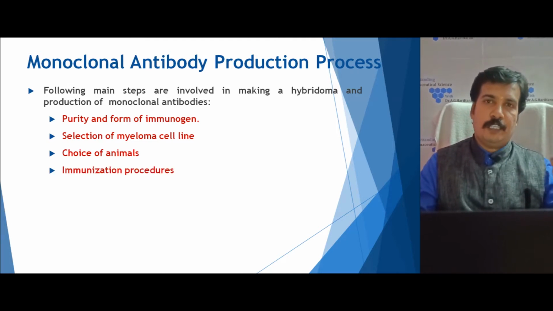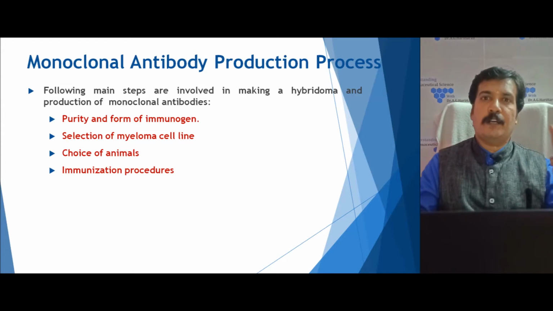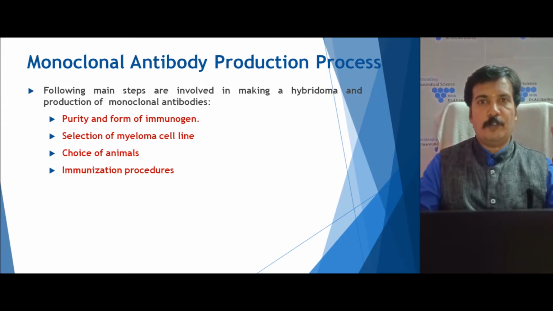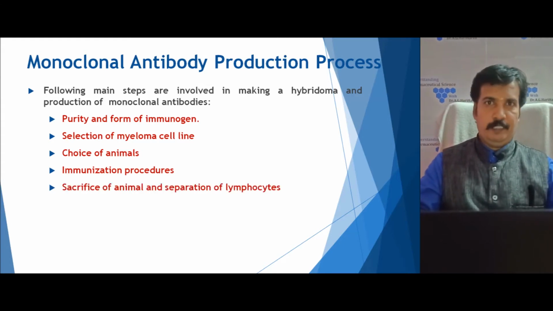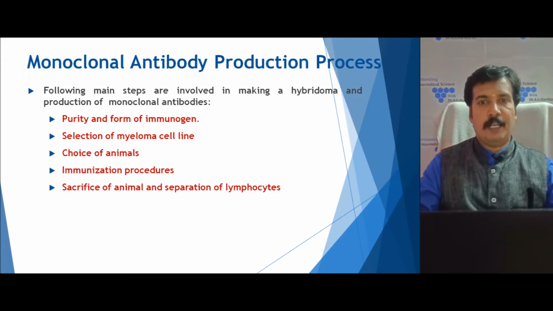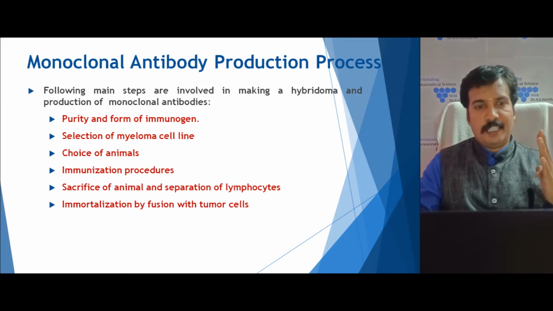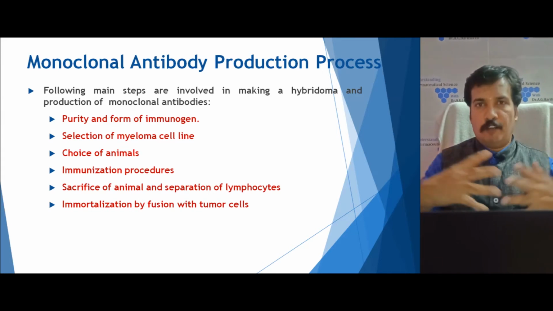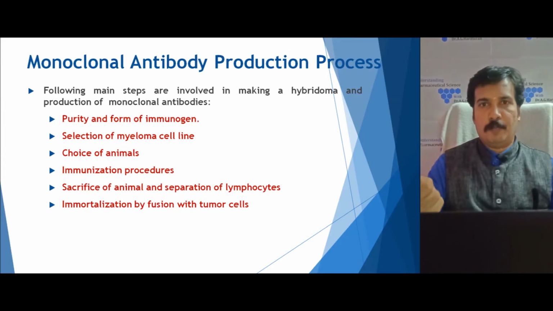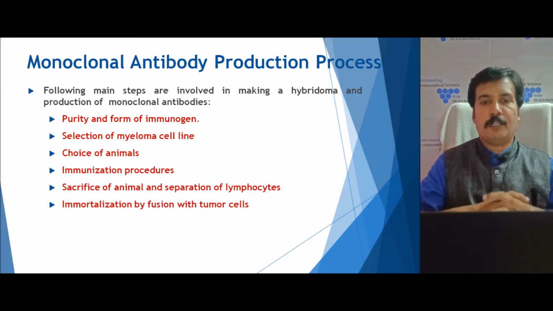Fourth is the immunization of that pure form of immunogen to that animal. Fifth is the sacrifice of this animal and the isolation of the lymphocytes. And the sixth step is the fusion of these lymphocytes with the myeloma cell, producing an immortalization of this